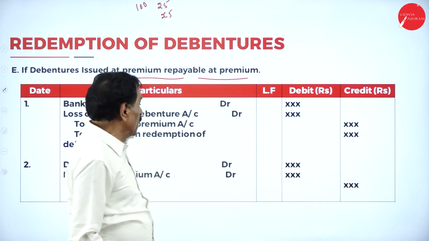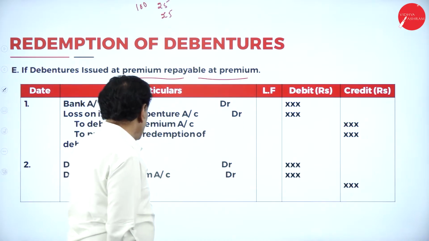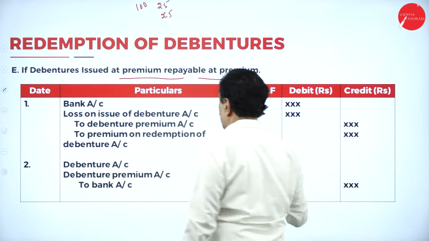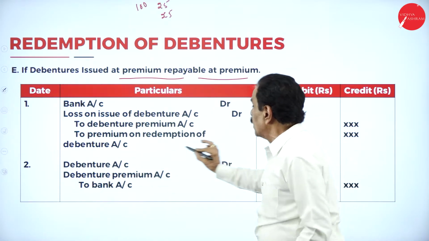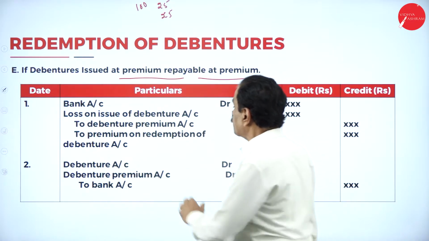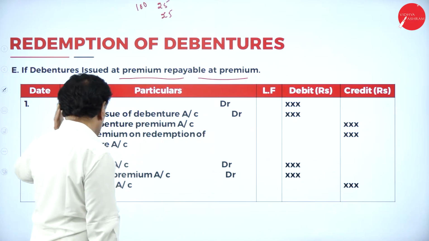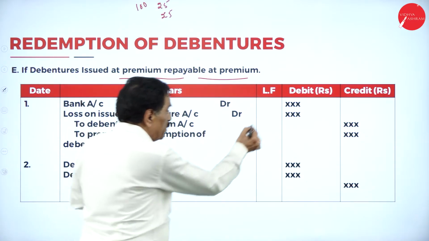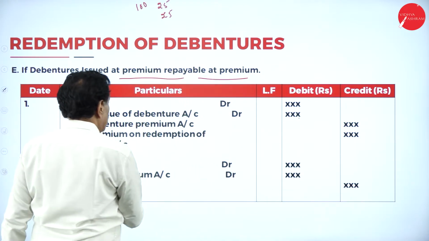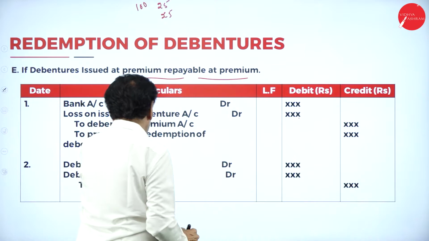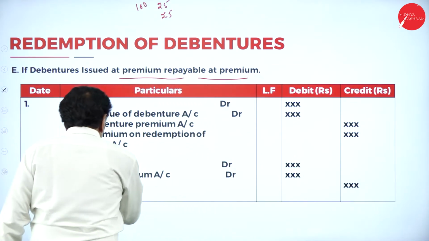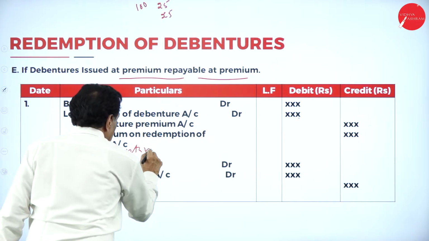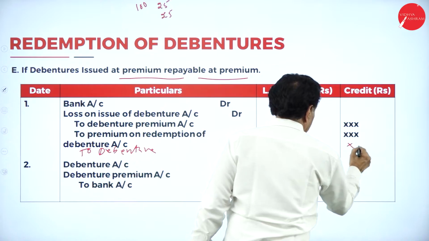Here now we have got to Debenture, and you have to pay back. Bank account debit, Loss on issue of debenture account debit, to Debenture premium, to Premium on redemption of debenture. Here one more entry you have to pass now. Bank account debit 100, Loss on issue of debenture account debit 50, to Debenture premium 25, to Premium on redemption of debenture 25, to Debenture 100. Here, three entries will come.